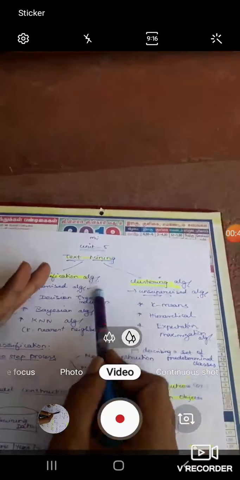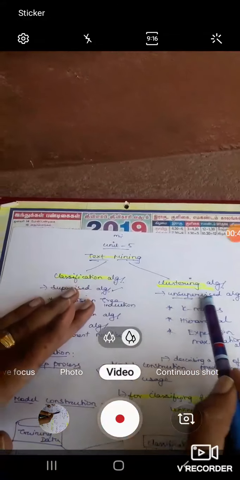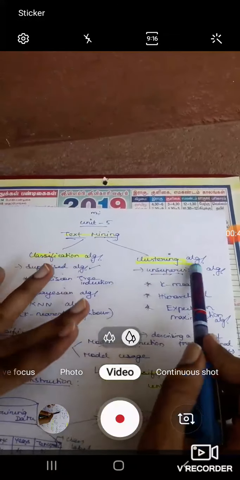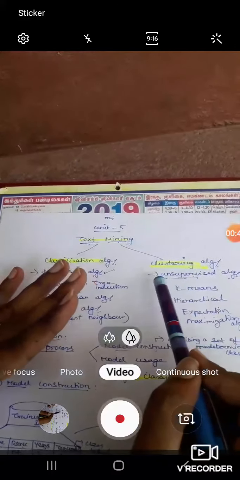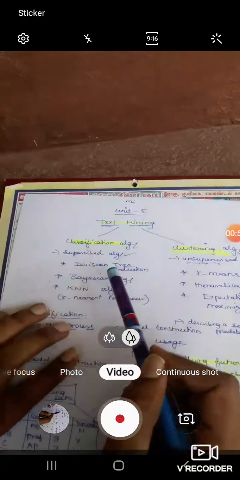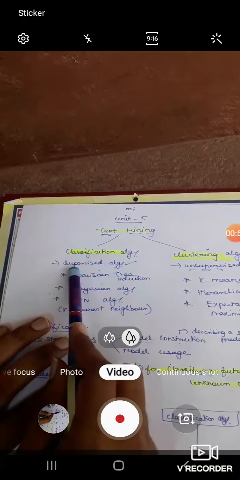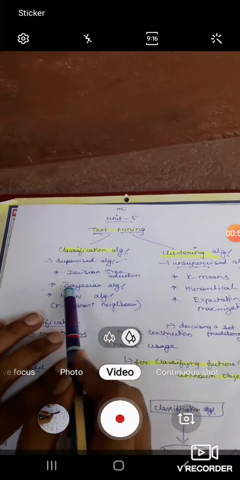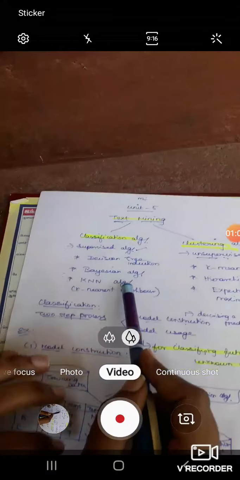Here class labels are known, but clustering is an unsupervised algorithm, so class labels are not known. Only by similarity of objects the data are grouped, but in a supervised algorithm we know the class labels. So accordingly we are going to predict the unknown object. In classification we are going to see three algorithms: decision tree induction, Bayesian and k nearest neighbor algorithm.